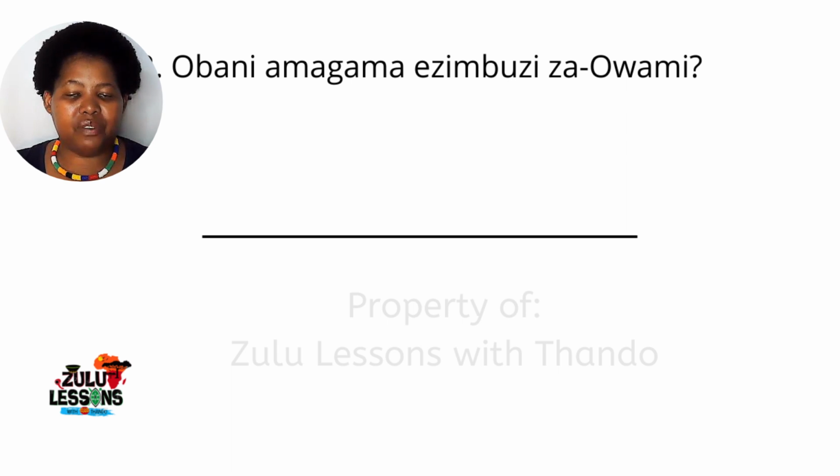This is me directly translating this here. Who are they? And then we hear what they is. Amagama. So who are the names is what you would literally translate it to, but really we know in English you don't say that. You say, what are the names? Ezimbuzi za Owami, of Owami's goats. So Owami told us about her goats in page 5 of the book.